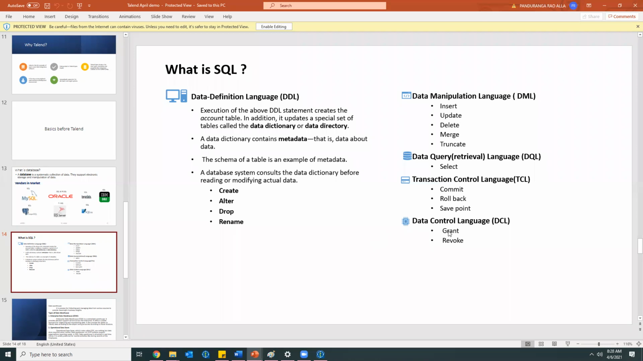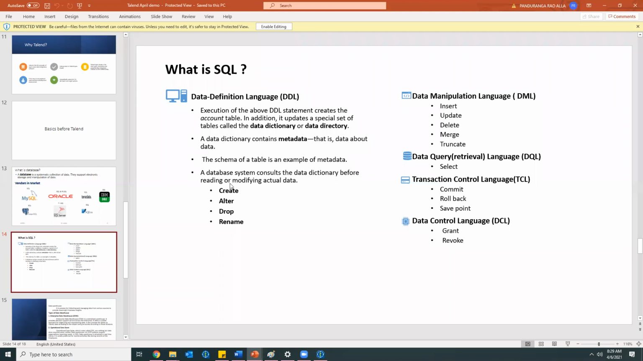Okay, so grant will be used for that purpose. For a user, we can grant either a create privilege, an alter privilege, a drop privilege, or a rename privilege. Or the insert privilege, update, all these commands.